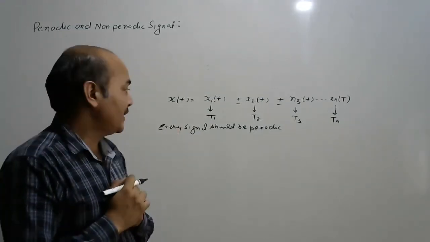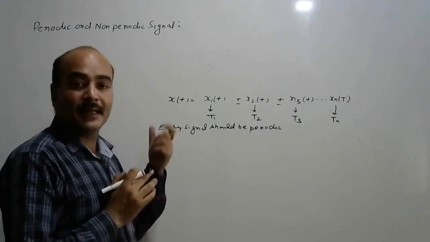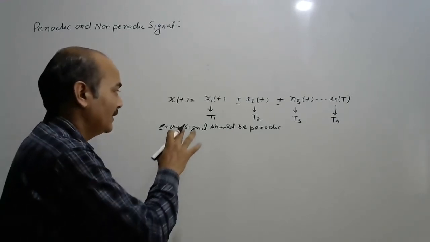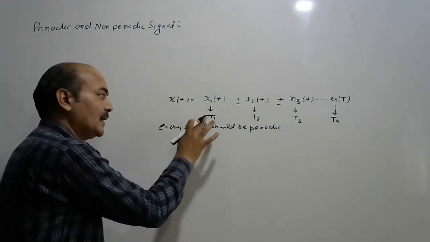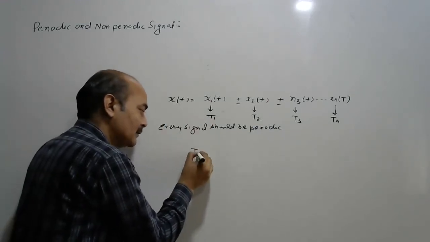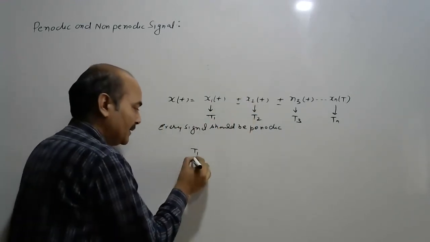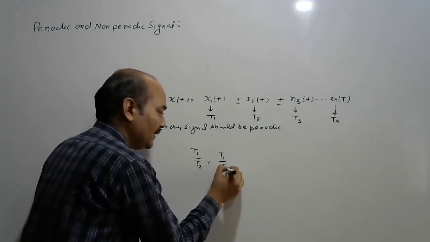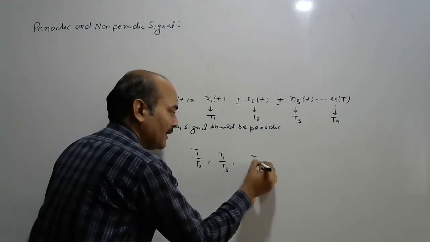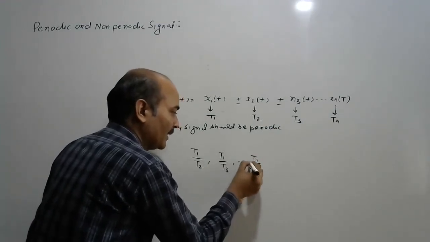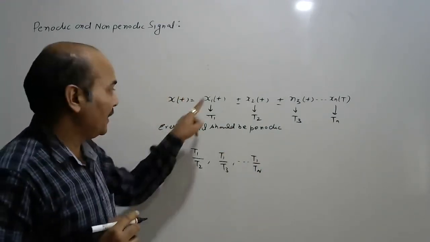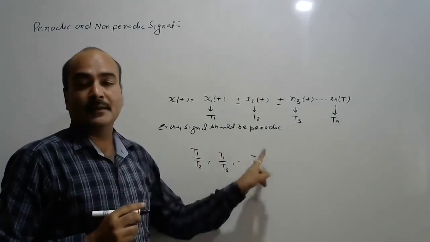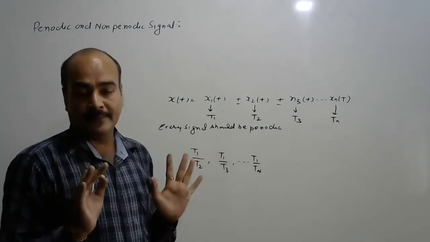Then how can we check? And what is the condition for x(t) to be periodic? First find the ratio of T1 to all the other signals: T1 by T2, T1 by T3, T1 by Tn. Just find the ratio of T1 to all signals. All these numbers should be rational numbers.